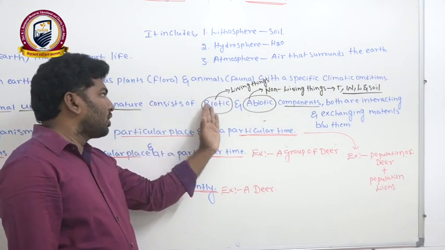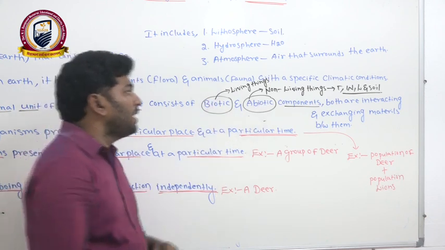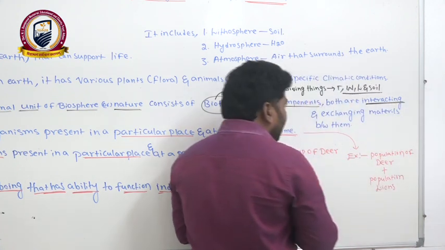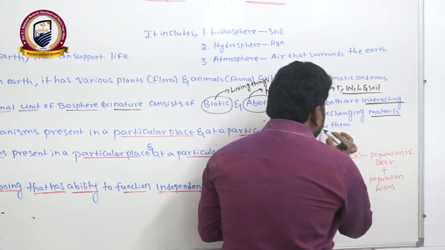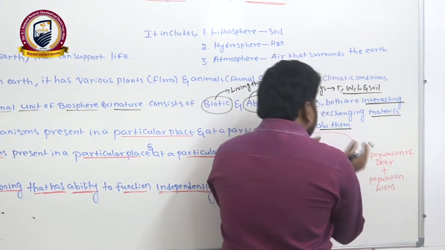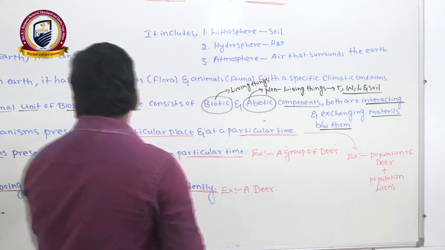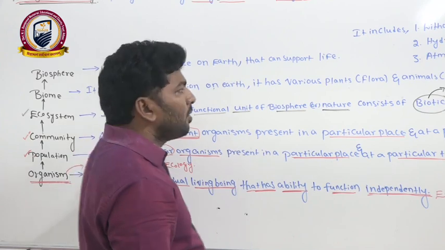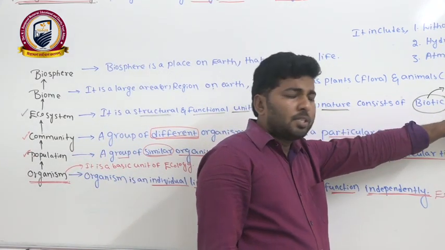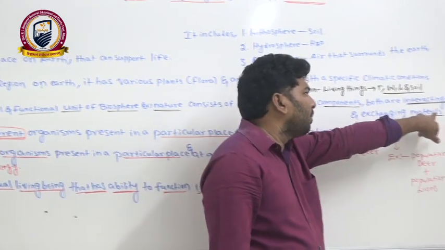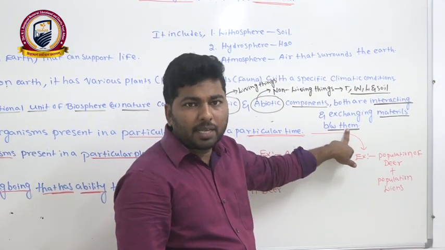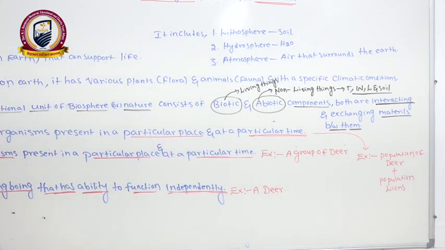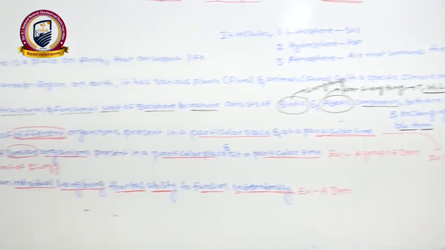Clear? Now it consists of biotic components and abiotic components. These both are interacting and exchanging the nutrient materials between them. This system we are calling an ecosystem. It means that simply we can say an ecosystem is a system which consists of both biotic and abiotic components which are interacting by the exchanging of nutrient materials between them. Clear? Right. Now we can move to the next level, that is the biome.